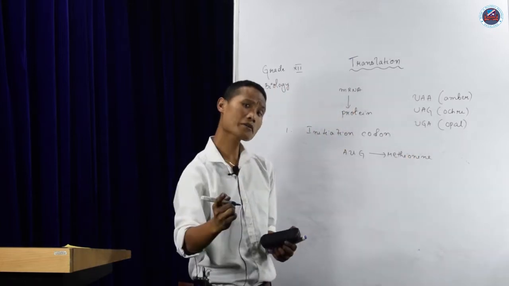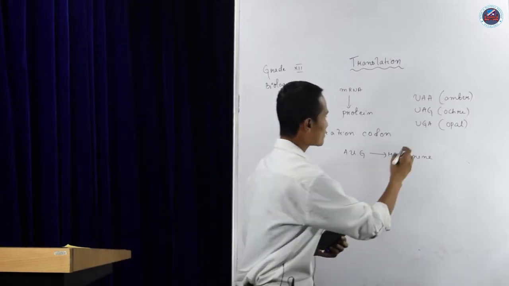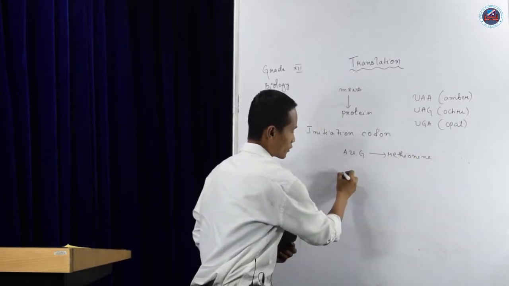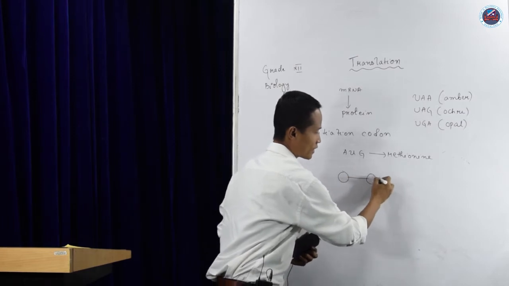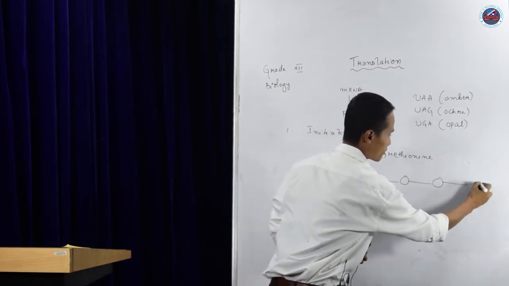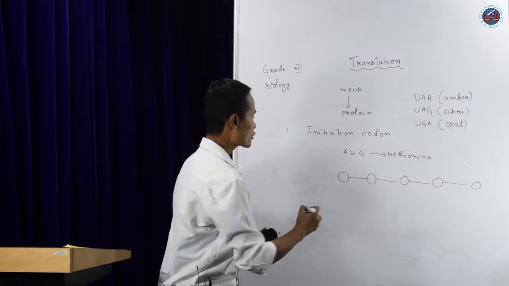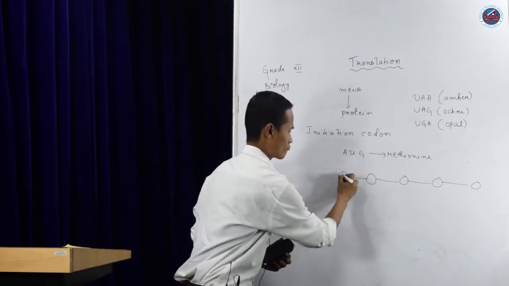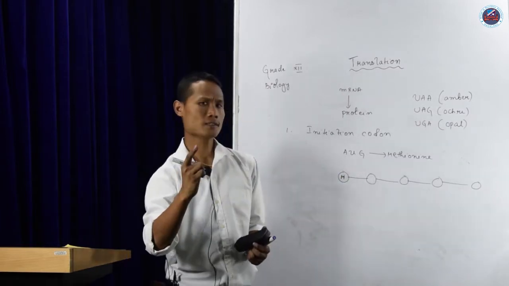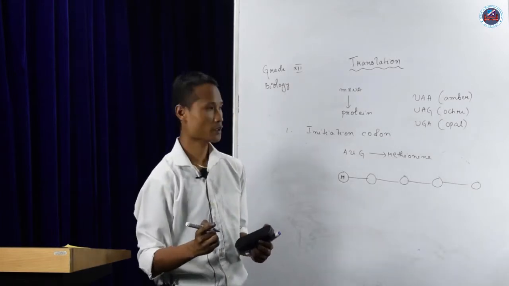Just say that this is your protein, and as I said, proteins are made up of amino acids. The first amino acid is always methionine.